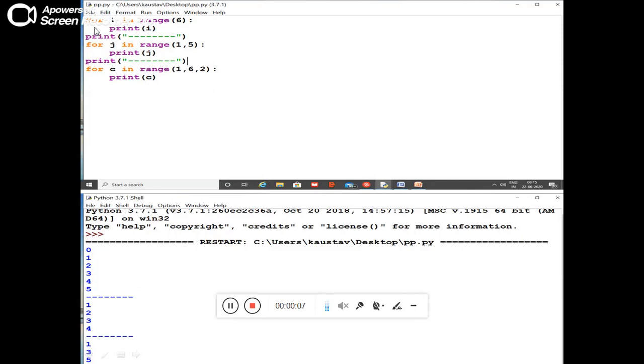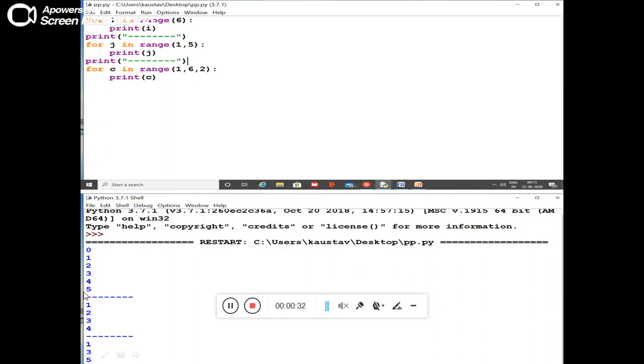So I have written for I in range 6 colon. Here also a colon is used. Print I, and indentation has been used over there. If you use the IDLE, it will automatically take it. If you are using a text editor, then you have to give one tab space. See the output of the first two lines: 0, 1, 2, 3, 4, 5.